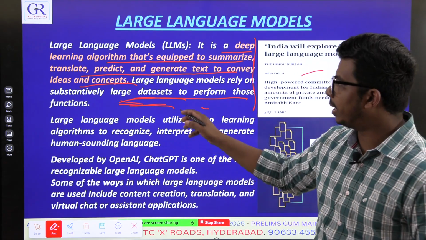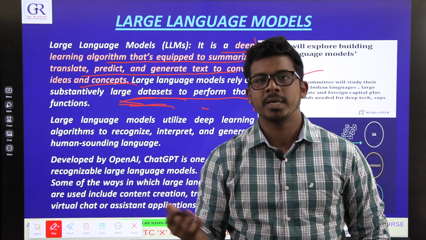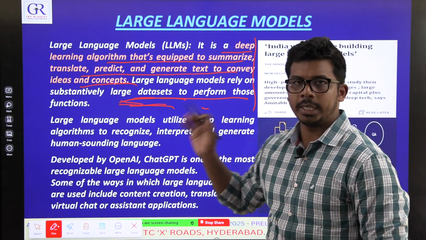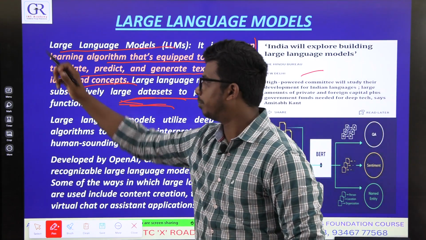You can ask it to predict the essay paper of 2024. It predicts some paper, it may be accurate or may not, but you can do it. You can ask it to generate content. So that is what large language models are.